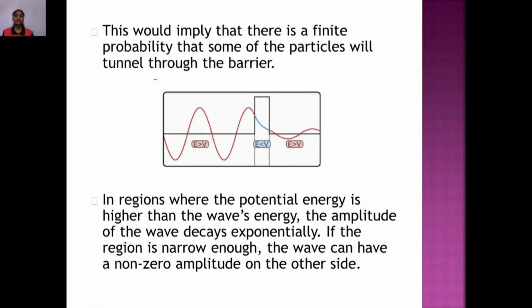This would imply that there is a finite probability that some of the particles will tunnel through the barrier. In regions where potential energy is higher than the wave's energy, the amplitude of the wave decays exponentially. If the region is narrow enough, the wave can have a non-zero amplitude on the other side.